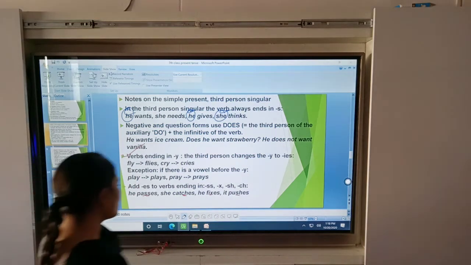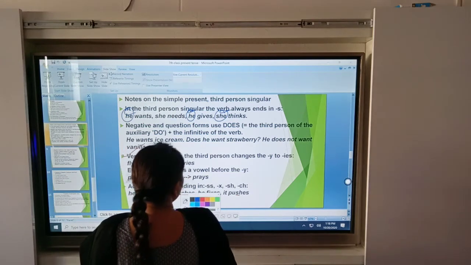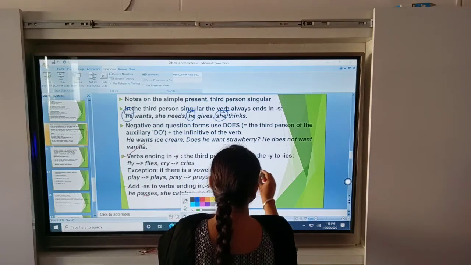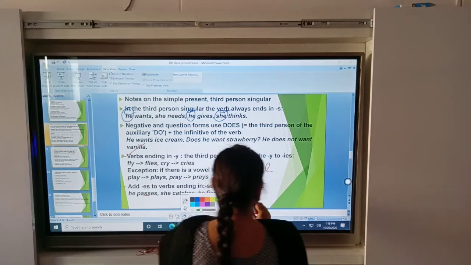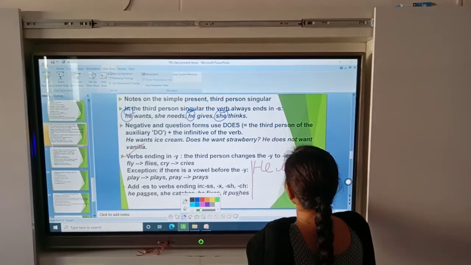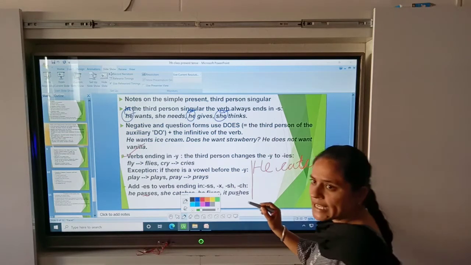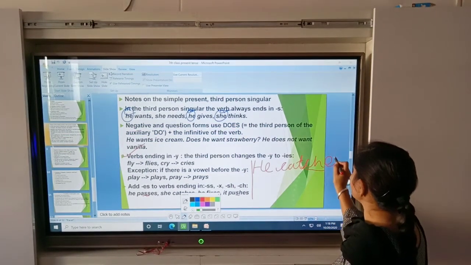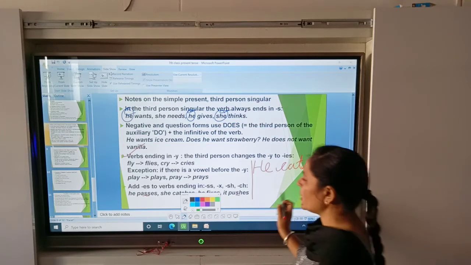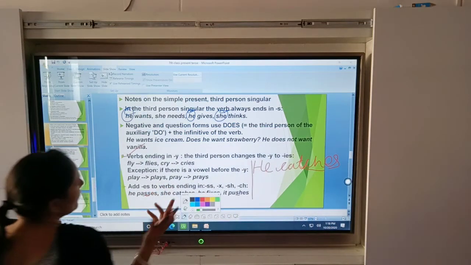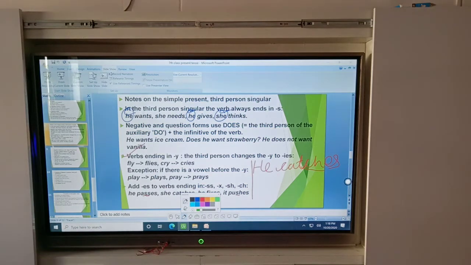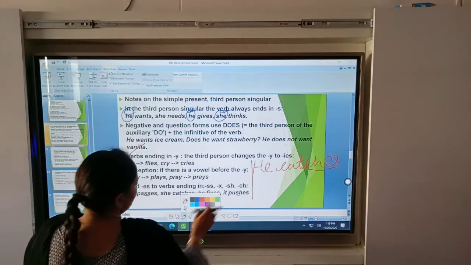Okay beta, if you write in the simple present tense and your subject is singular like he, then suppose the word is catch. Okay, ch. At the end of ch you use es. Catches, he catches. Okay, you write first your subject and after that your verb, you put the main root of the verb with s, ies or es. If your subject is plural, then you put only the first form of the verb.